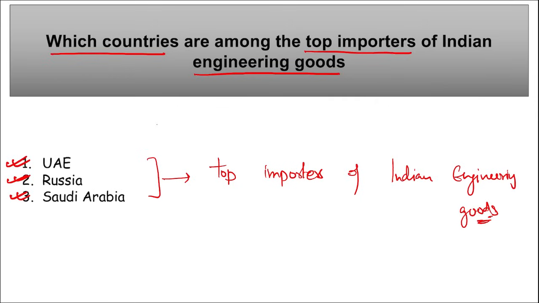This data was released by whom? This data was released by EEPC. What is this EEPC? This stands for Engineering Export Promotion Council. I repeat, Engineering Export Promotion Council. They released the data that states that UAE, Russia and Saudi Arabia, these are the 3 countries that are among the top importers of Indian engineering goods, right? Take a note of this.